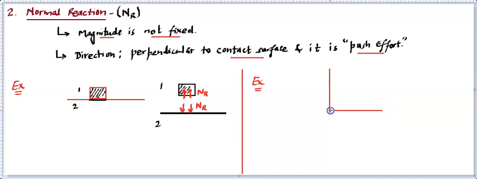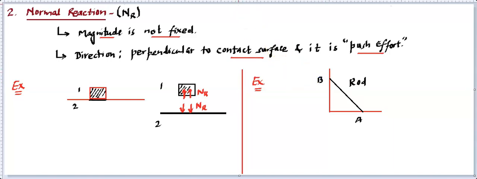On this ground-wall arrangement, there's an object, or you can say there's a rod placed. That's a rod. And somebody says draw the normal reaction of this rod, or draw the forces on this rod. So we can think of this A and B as the rod, and it is at rest.